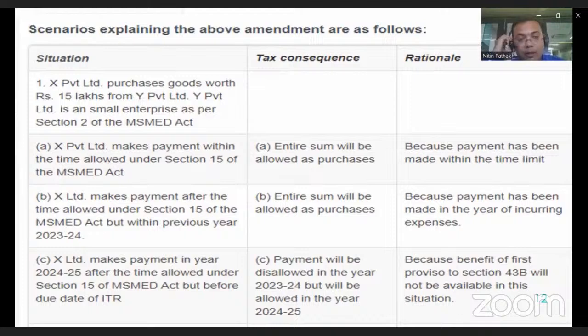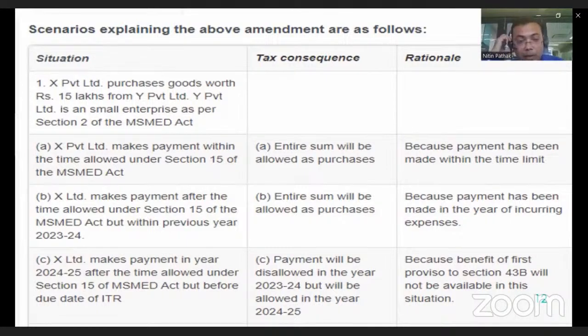Second case, XYZ Limited makes the payment after the time allowed under section 15 of the MSME Act, but within the previous year. Then it is entitled to the allowable purchase and payment is made in the year of expenditure, so it is an allowable expenditure in the same year.